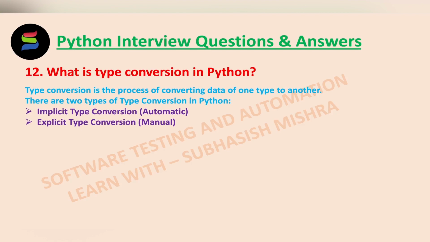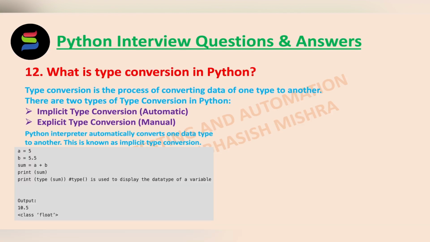as manual conversion. So, what is Python implicit type conversion? In certain situations, the Python interpreter automatically converts one data type to another. That is known as implicit type conversion. Let's see with an example. Here we have taken two variables. One is A of data type integer and another one is B of data type float, and we have added them and stored the result in another variable, that is sum.